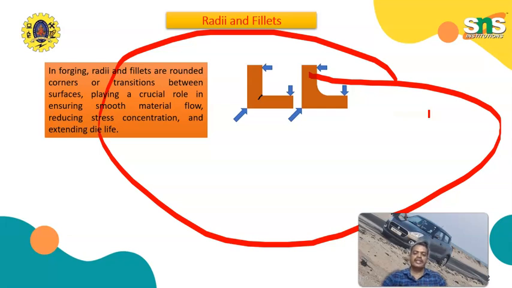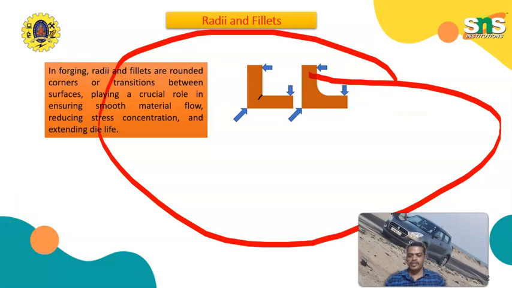Typical fillet radius is 3 mm to 10 mm depending on the part size. Internal radii should be larger than external for better die fill. Uniform radii ensure a constant die wear and improve the strength.